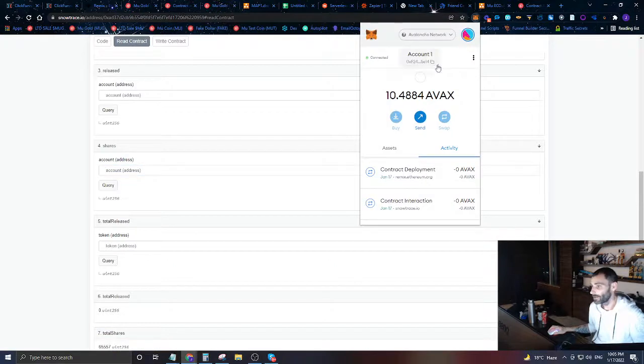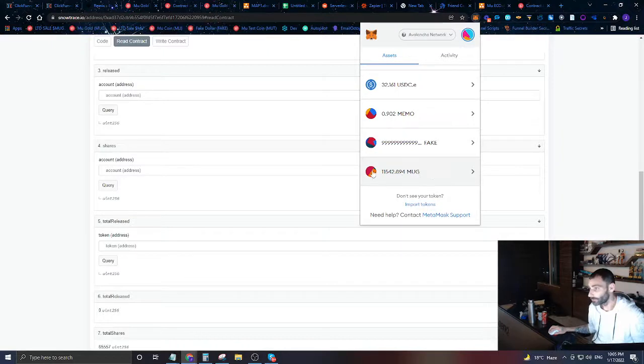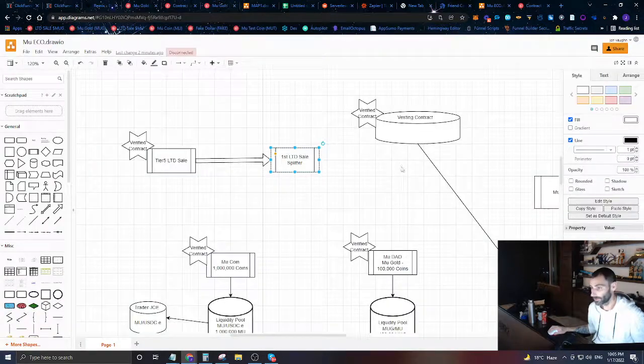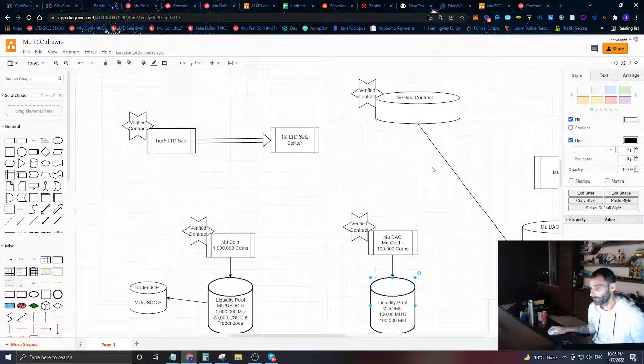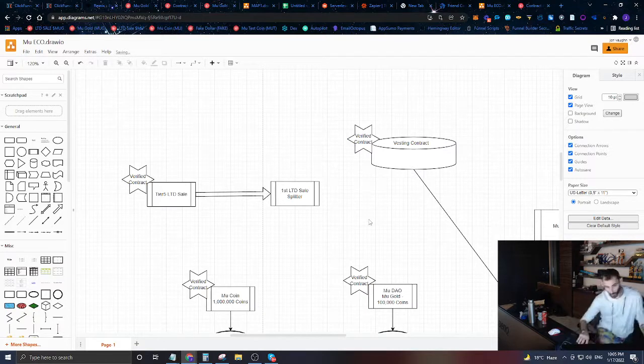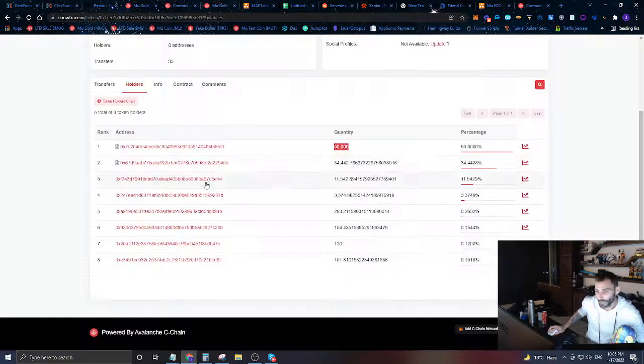So for example, I can take my address, because I actually own, as you can see, some Mu gold. Since I own some Mu gold, I ended up being this address right here. That's me. I own the most Mu gold outside of these two guys. This was essentially the liquidity pool, and this was essentially the vesting contract. It's a linear vesting contract that basically owns stuff, and it's locked up for the next 6 years, until January 1st of 2028. And then one of those guys was me.